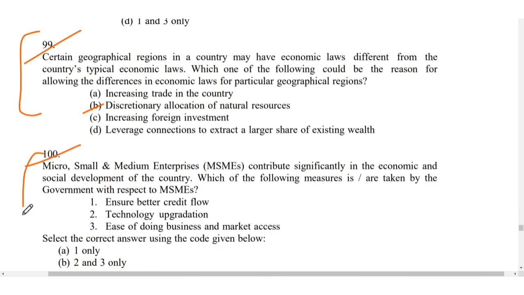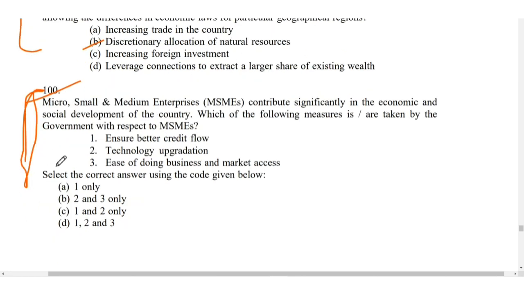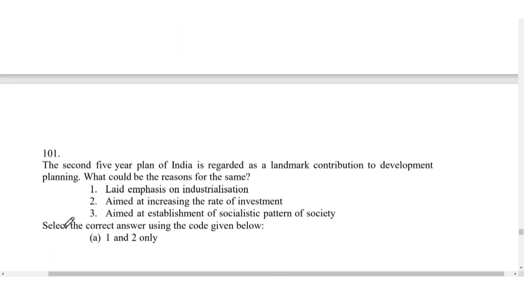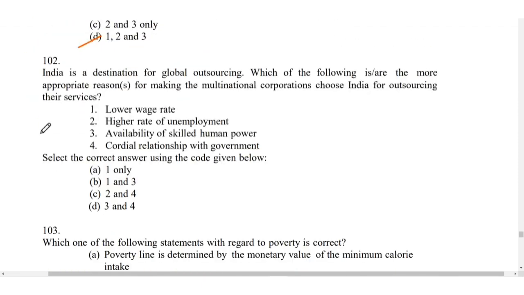Okay, MSME was a very famous topic that year. So likewise, this year you can expect questions from Olympics, from elections. For 100 it is D. All are correct. For 101 it is D again. All are correct. For 102 it is B. 1 and 3 are correct.